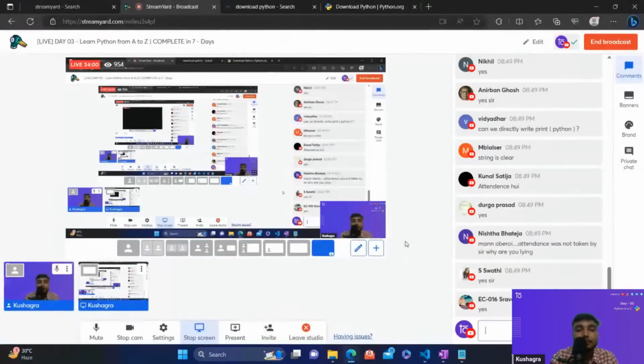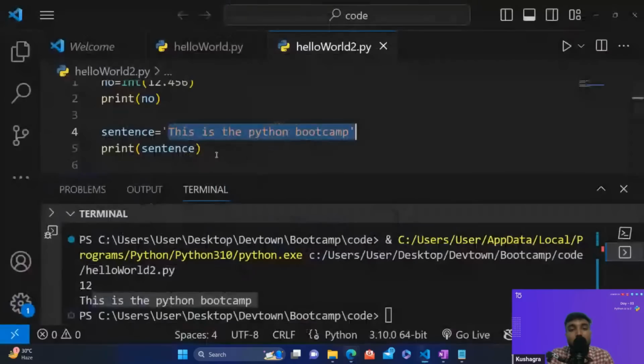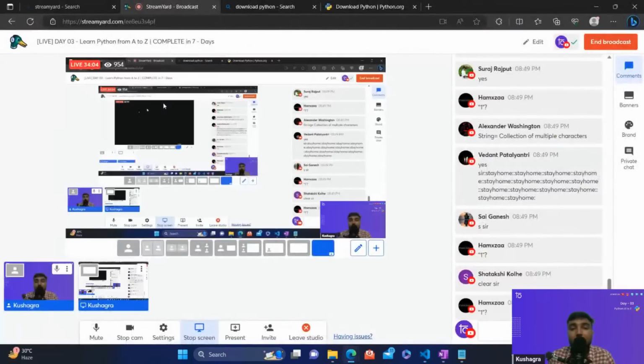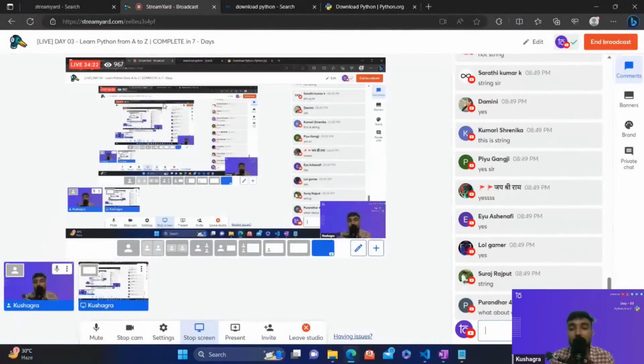I've removed the double quotes and added a single quote over here. Instead of two quotes, I've just added a single quote. So can anybody tell me if we are using single quotes instead of double quotes, will this be considered a string?